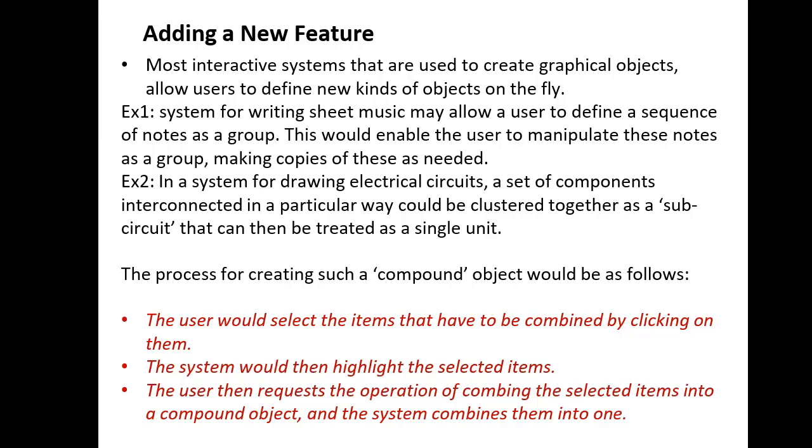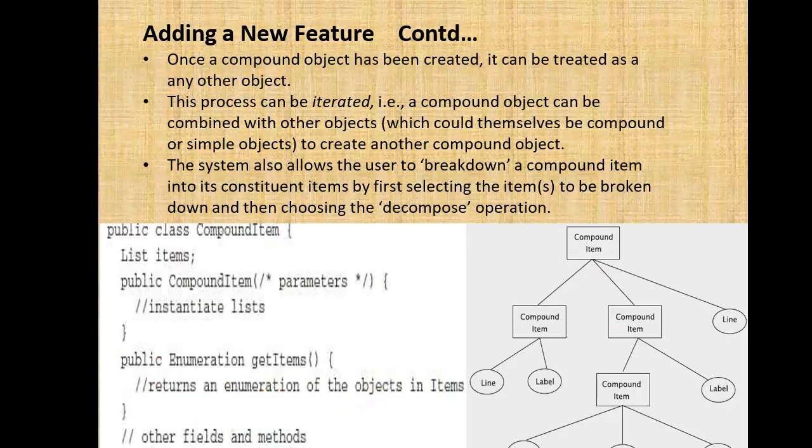Another example: in a system for drawing electrical circuits, a set of components interconnected in a particular way could be clustered together as a subcircuit, and that can then be treated as a single unit. The process for creating such a compound object would be as follows. The user would select the items that have to be combined by clicking on them. The system would then highlight the selected items. The user then requests the operation of combining the selected items into a compound object, and the system combines them into one.